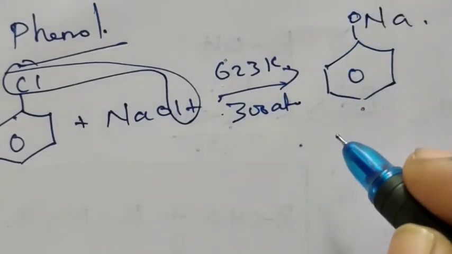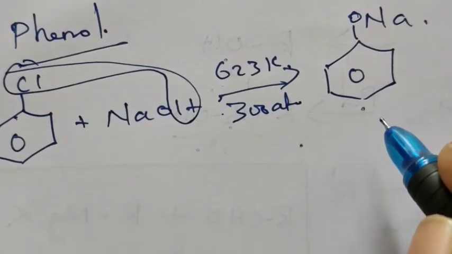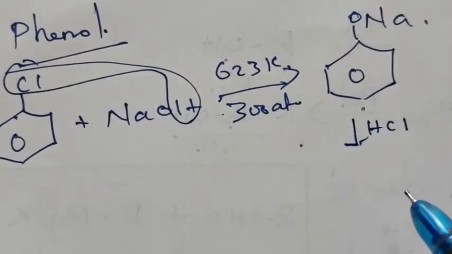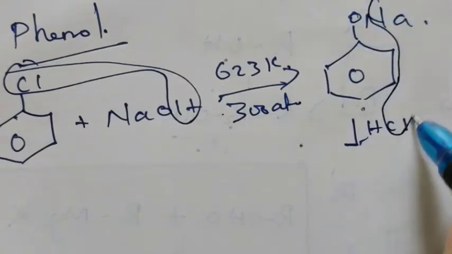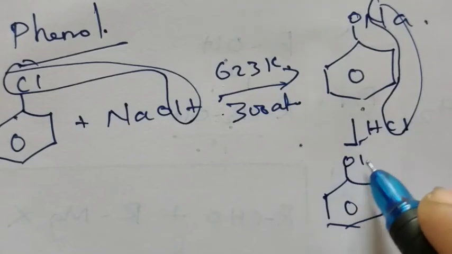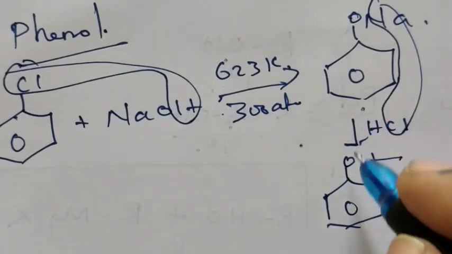This compound is called sodium phenoxide. Sodium phenoxide, treated with HCl, loses NaCl and we get phenol as the product.